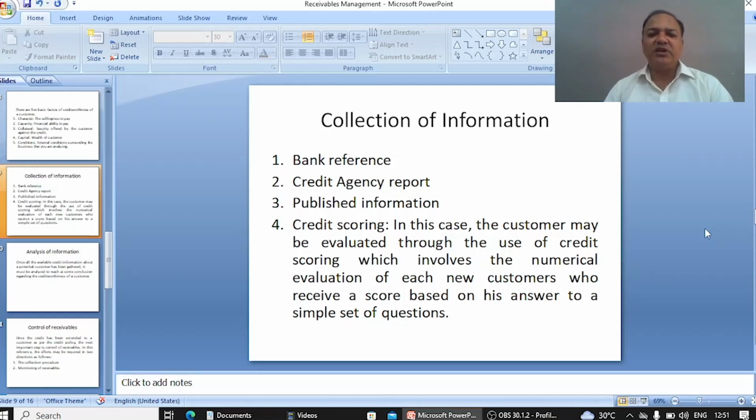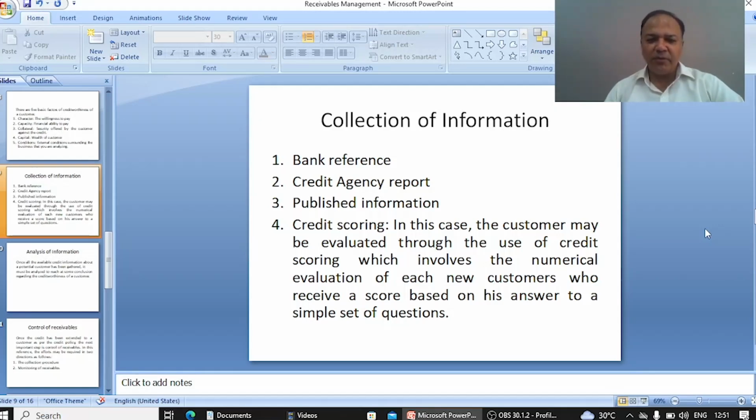Number three is the published information. Sometimes we have to take the help of published information as well, because published information is audited information, and on the basis of this audited information, we may guess about the performance of our customer or the prospective customer.